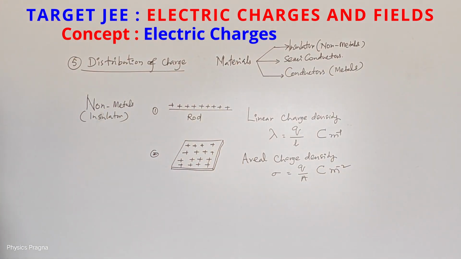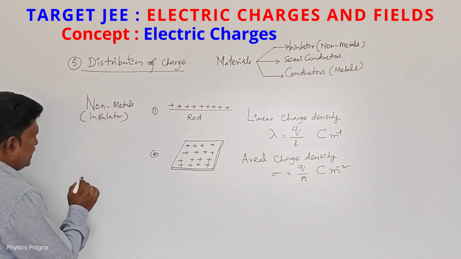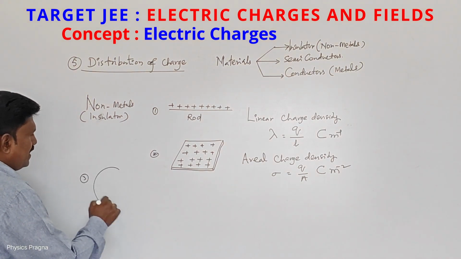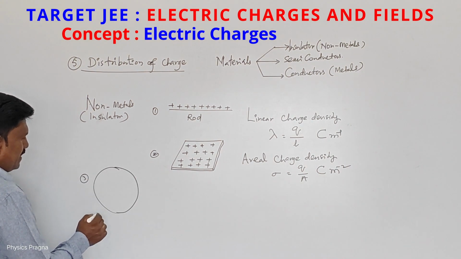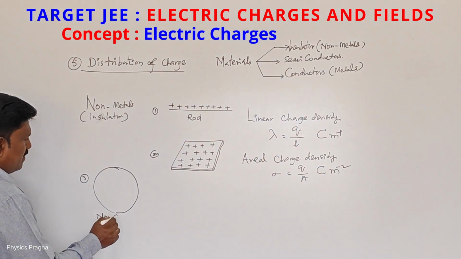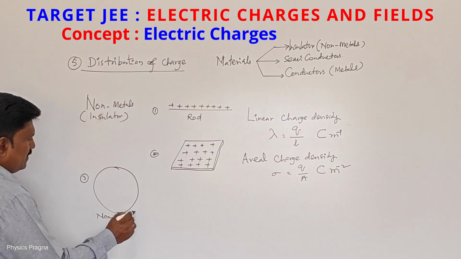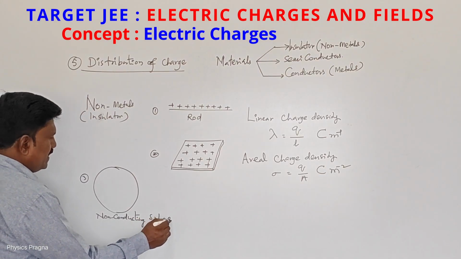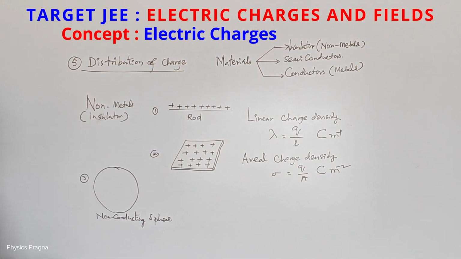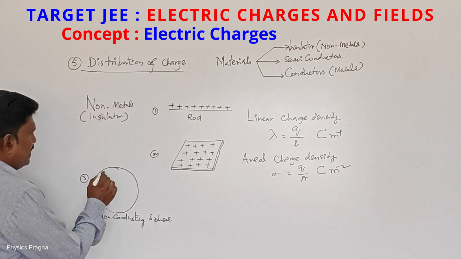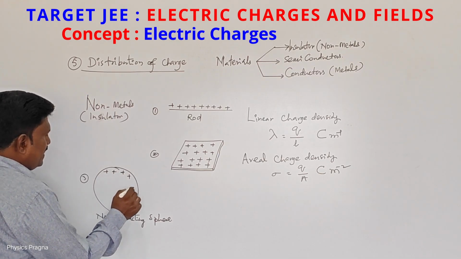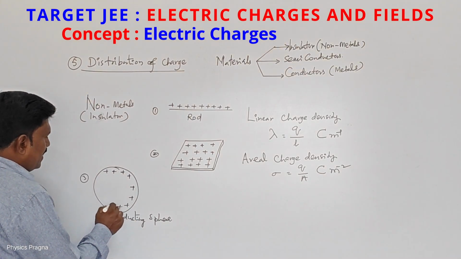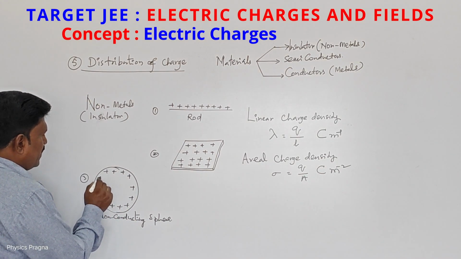This we can calculate. If I take a three-dimensional body like a non-conducting sphere, a sphere is a three-dimensional body. If I give charge, the charges reside inside and outside, all over the body.